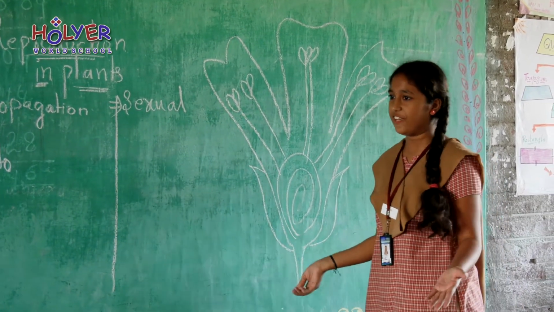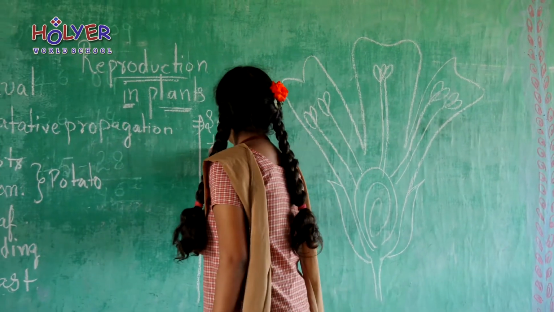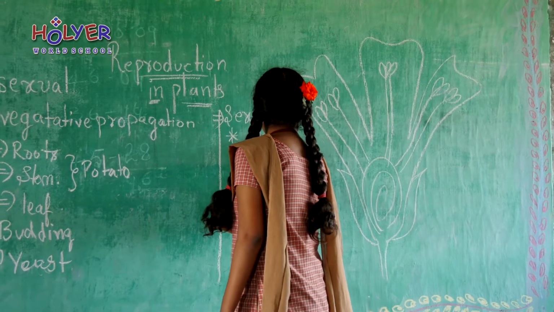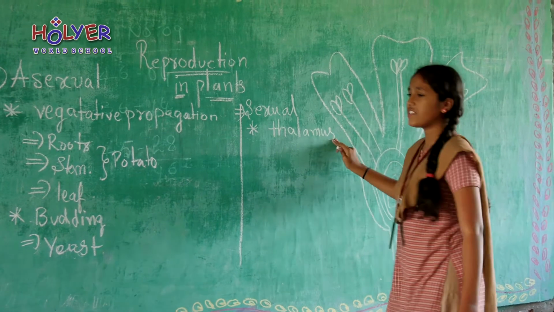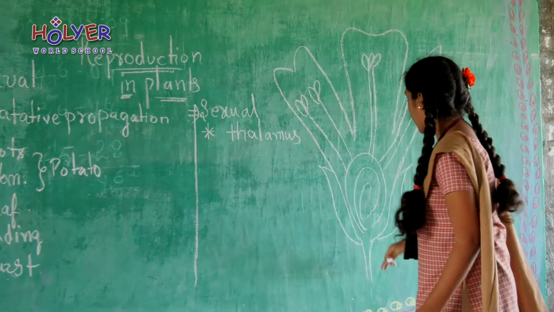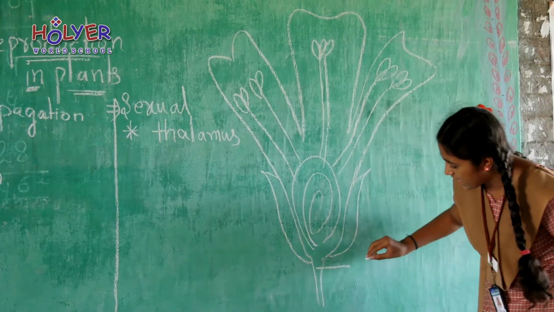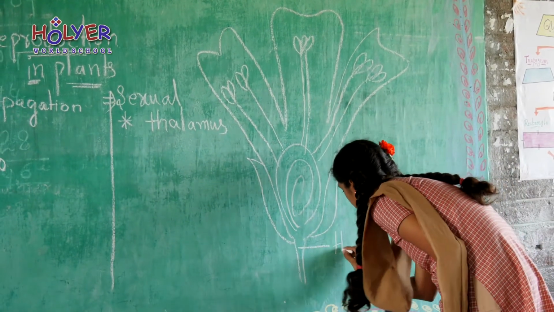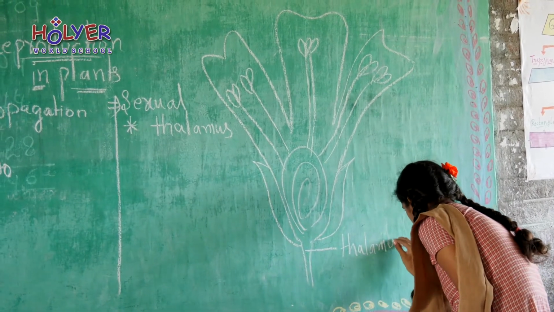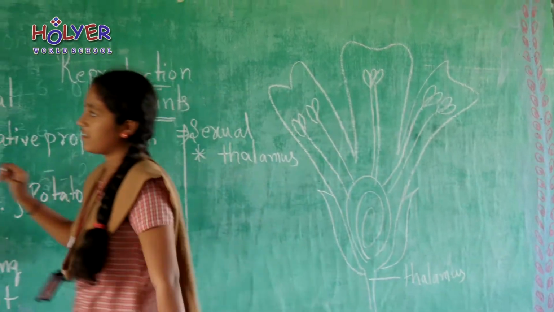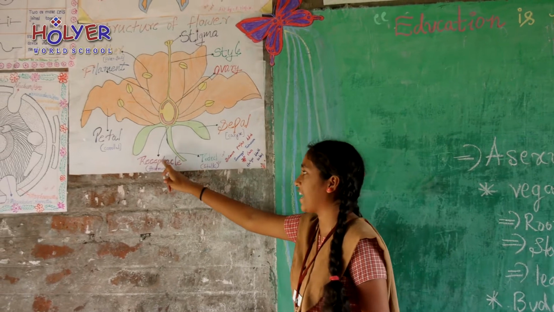Some are male and some female. In that, the first part is thalamus. This thalamus is located slightly above the stalk. This is known as thalamus. It is also known as receptacle.